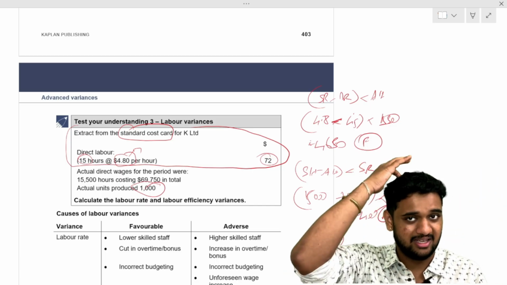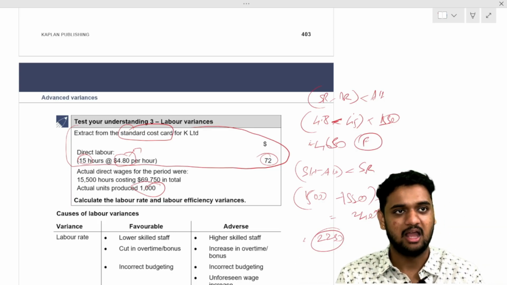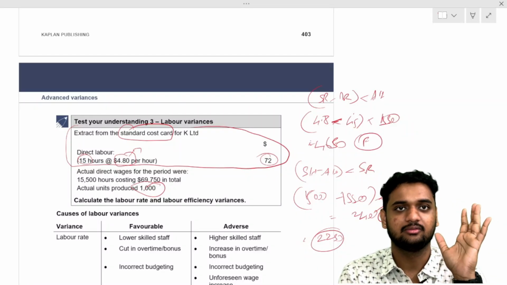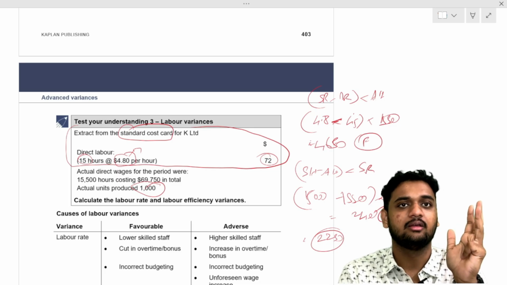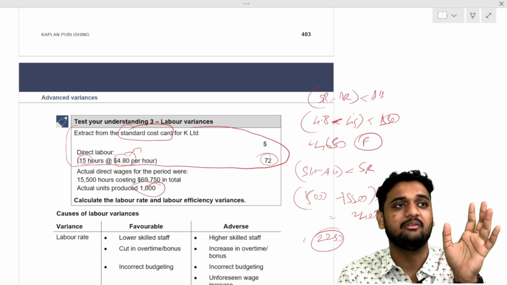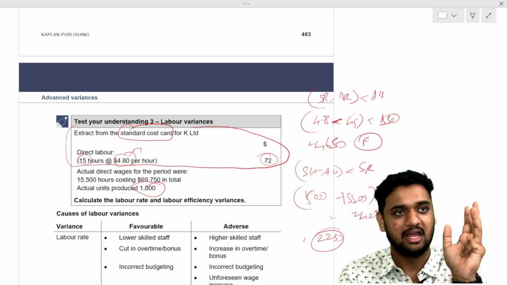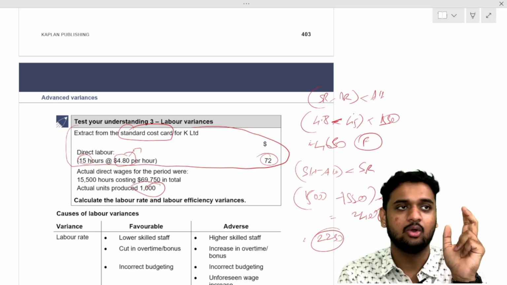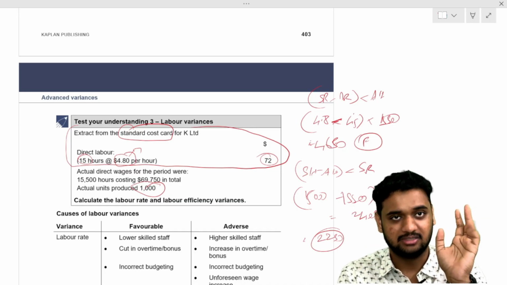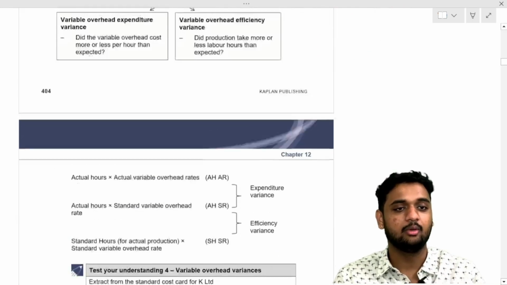Before going there, don't open and see. You tell me what might be the two variances under variable overhead variance. Variable overhead rate variance and variable overhead efficiency variance. What might be variable overhead rate variance? Standard rate minus actual rate into actual hours. Variable overhead efficiency variance: standard hours minus actual hours into standard rate. Exactly the same.